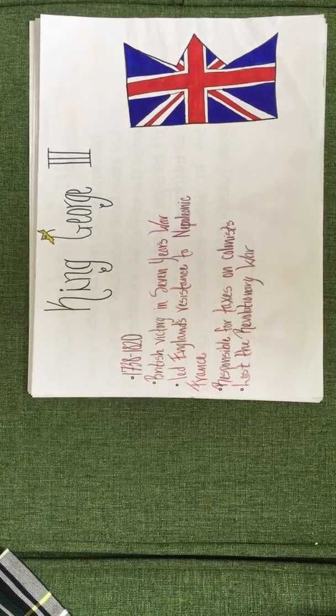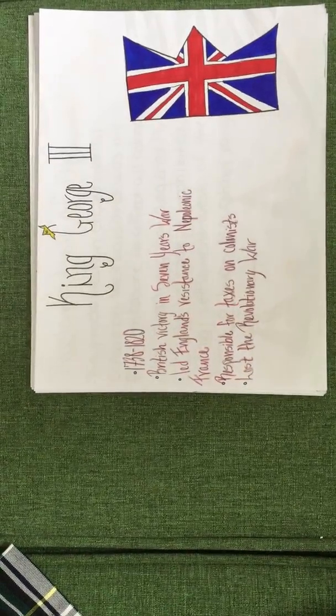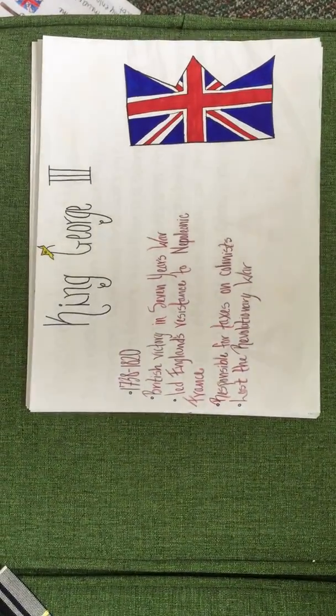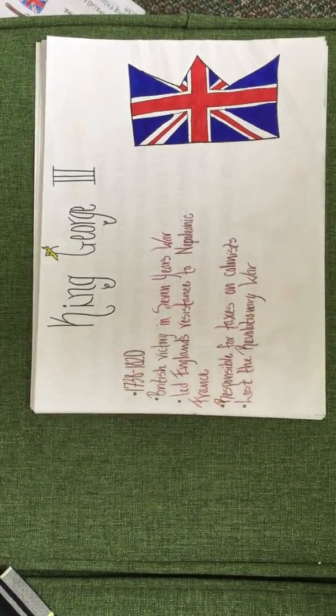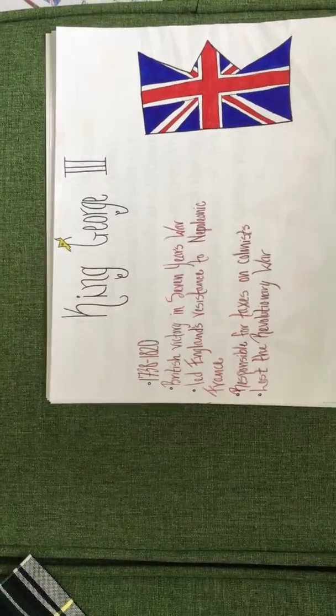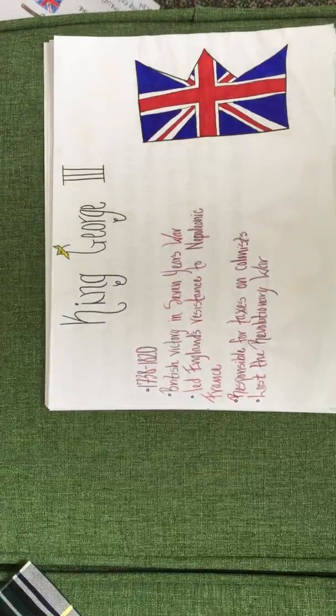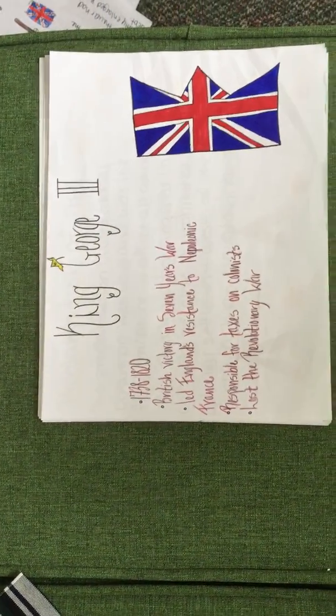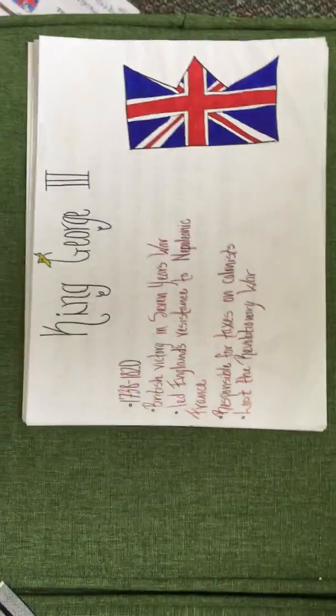King George III, 1738 to 1820. He led the British victory in the 7 Years' War, led England's resistance to France, was responsible for taxes on colonists, obviously, lost the Revolutionary War, and went a bit bonkers afterwards.